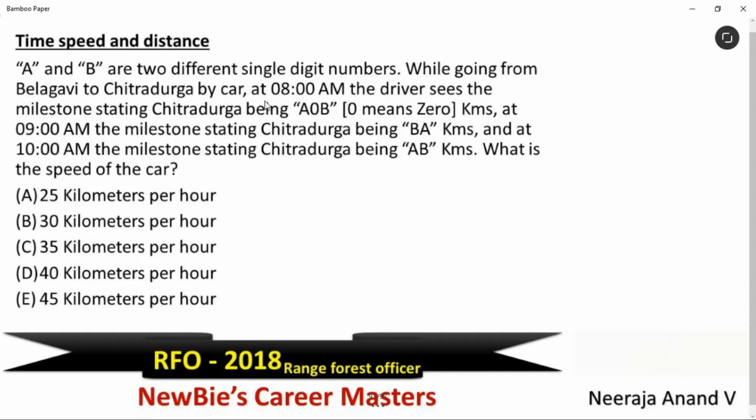At 9 am, the milestone states Chitradurga is BA kilometers away, and at 10 am, the milestone states Chitradurga is AB kilometers away. What is the speed of the car?